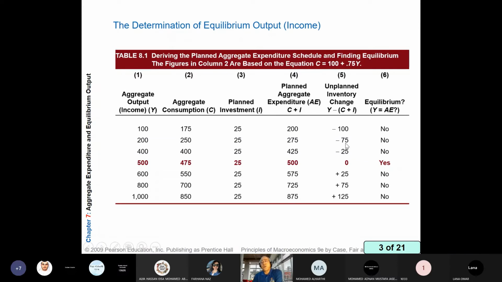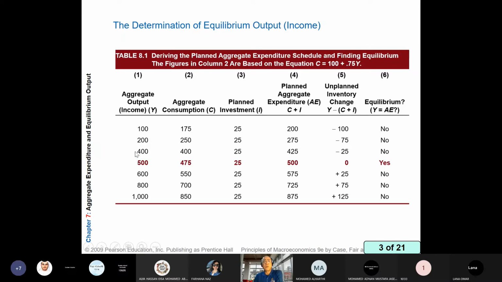And by logic, you can get it. Because we produce 200 and we sell more than 200, there will be an unplanned decrease in inventory. Are we at equilibrium? No. Since demand is much higher than supply, by next year we will produce more.